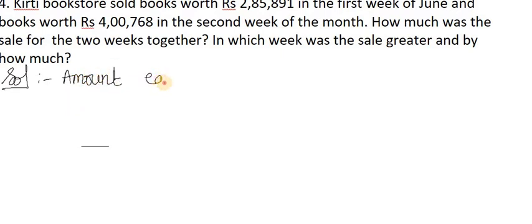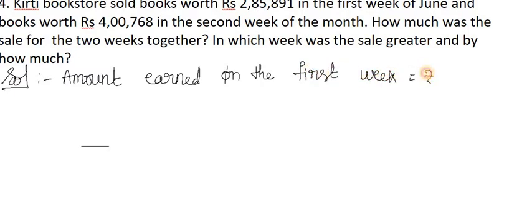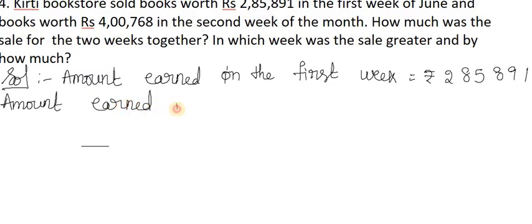Because it is money, that is the reason I am writing amount earned. Amount earned in the first week. How much she earned? 2,85,891. Now in the same way, amount earned in the second week.